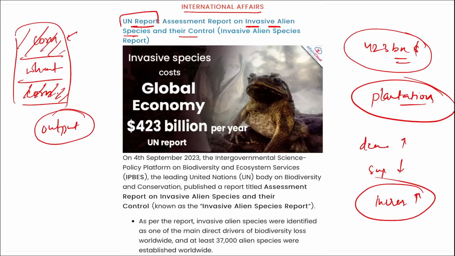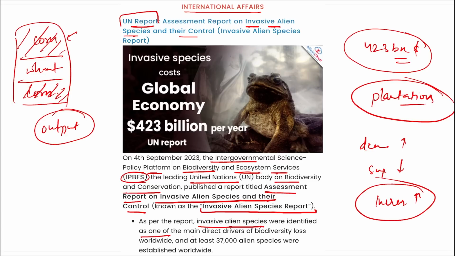Correct. So this report suggests that the Intergovernmental Science-Policy Platform on Biodiversity and Ecosystem Services, the leading UN body on biodiversity and conservation, published a report, the Assessment Report on Invasive Alien Species and Their Control, known as the Invasive Alien Species Report. These invasive alien species were identified as one of the main direct drivers of biodiversity loss worldwide, and at least 37,000 alien species were established worldwide.